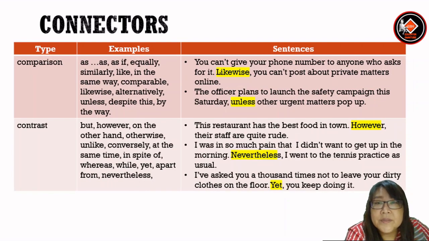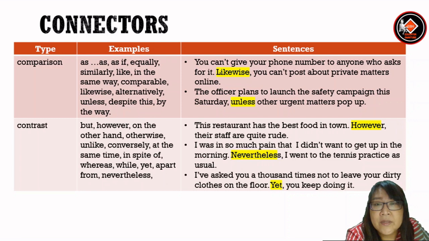Next, we have comparison. Examples: as if, equally, similarly, like, in the same way, comparable, likewise, alternatively, unless, despite this, by the way. As sentences, you can't give your phone number to anyone who asks for it. Likewise, you can't post about private matters online. The officer plans to launch the safety campaign this Saturday unless other urgent matters pop up.